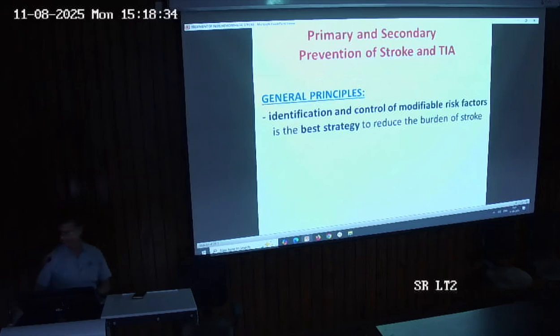After the treatment, there comes the role of prevention, the primary and secondary prevention of stroke and TIA. In the general principles, we should identify and control the modifiable risk factors, which can reduce the burden of stroke. And what are the risk factors?